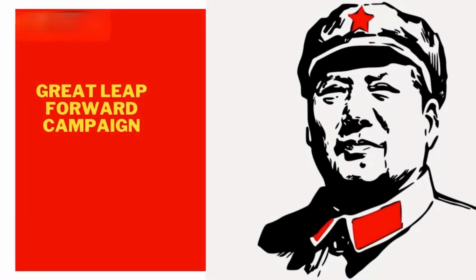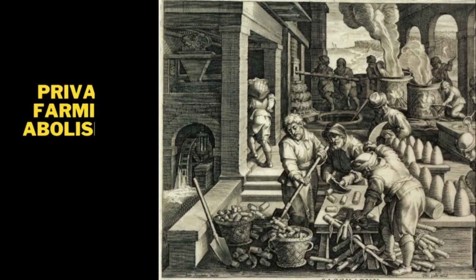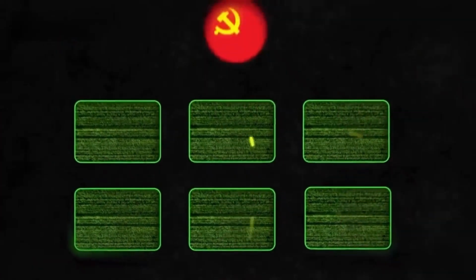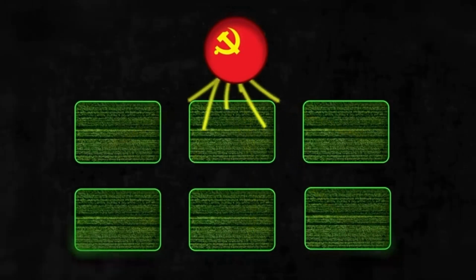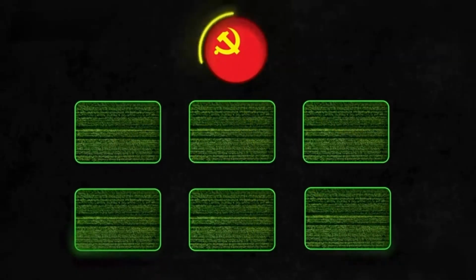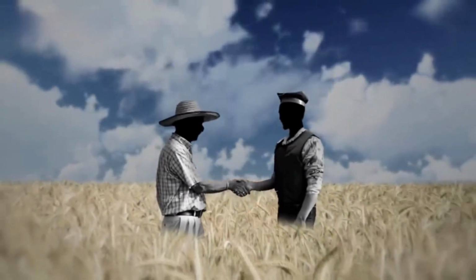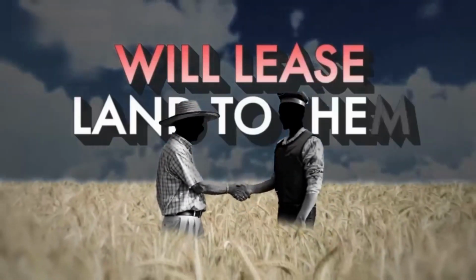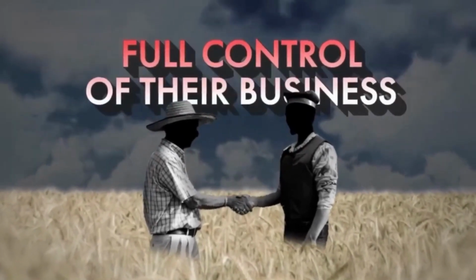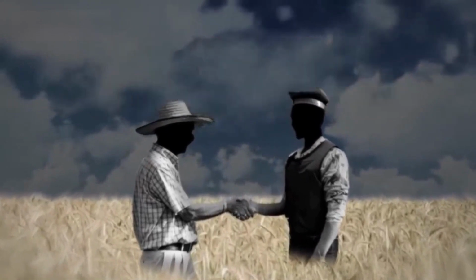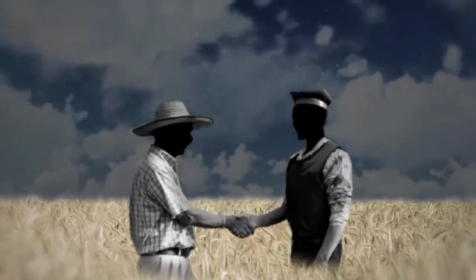When Mao launched his Great Leap Forward campaign, private farming was completely abolished. No individual was allowed to own land. All ownership was in the hands of the government at the local level. Deng did not change this ownership structure. The ownership remained in the hands of the government of the village, but individual farmers and their families were given the land on long-term leases. Those farmers had the right to decide which crops to grow, how to manage their business, and from where to earn profit. So, the farmers got more freedom to grow crops of their choosing.